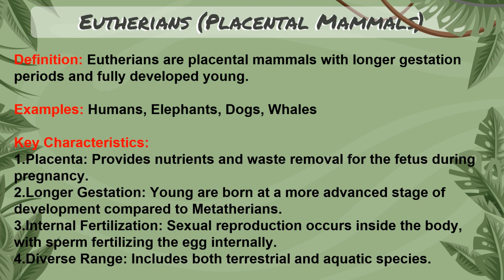The key characteristic features of Eutherians are a special structure called the placenta, which provides nutrients and also helps to remove waste for the fetus during pregnancy. They have a longer gestation period, that is, the young are born at a more advanced stage of development compared to Metatherians. Sexual reproduction occurs inside the body, with sperm fertilizing the eggs internally, that is, they have internal fertilization. Eutherians include both terrestrial and aquatic species, and they show a diverse range of species.